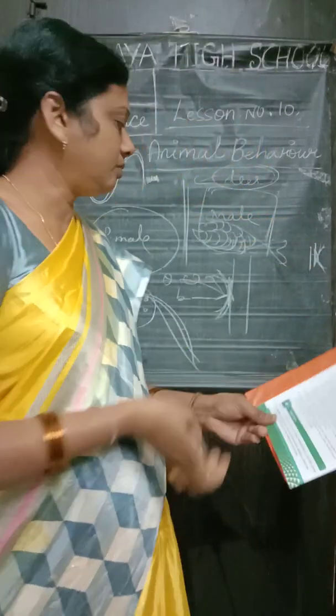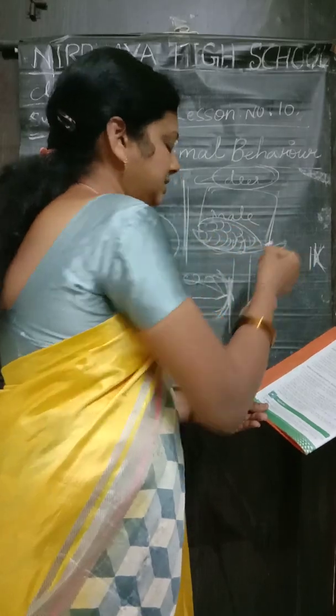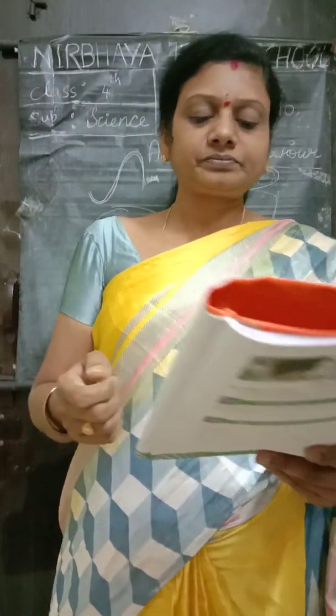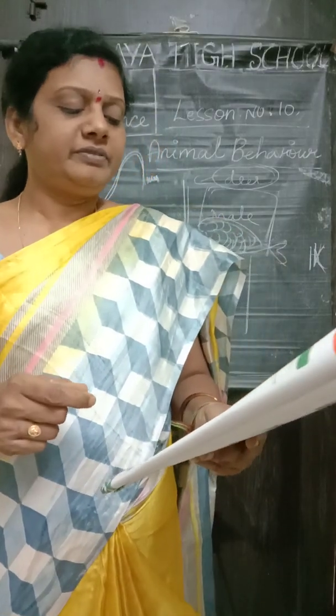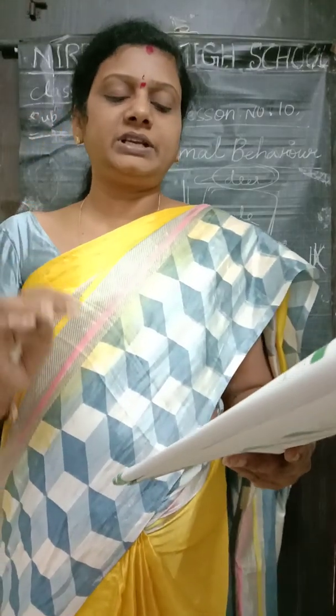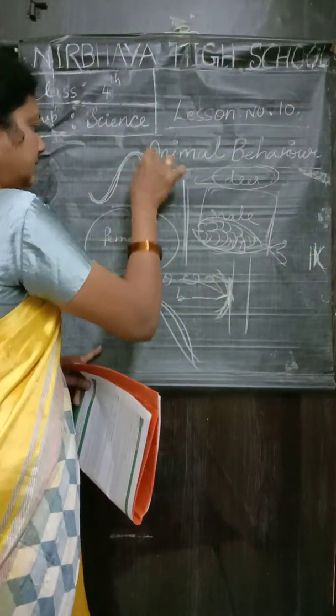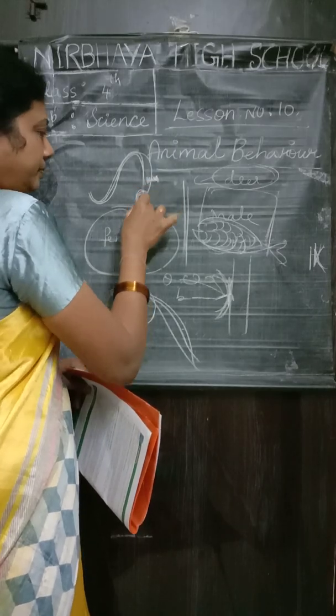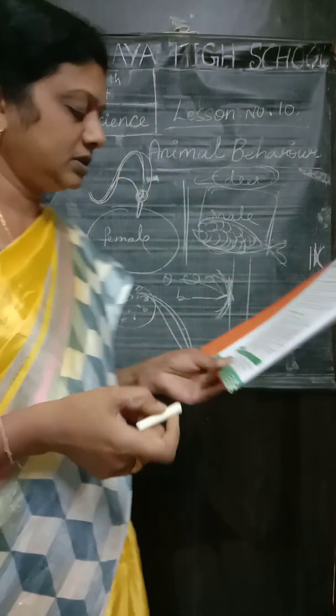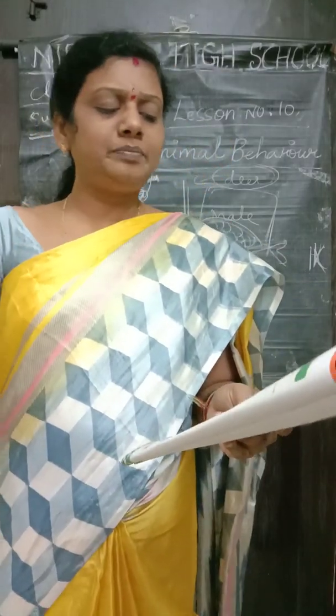Yes, the shape of their body is such that they can swim easily. The shape of their body, this shape, helps them to swim in the water. Okay, and the feathers of birds cover and protect their body. Yes, and the trunk of elephants helps to pick up food and put it into their mouth. The elephant trunk helps to pick up the food and put it into the mouth. Yes, and it also helps them to take enough water for drinking and bathing also.